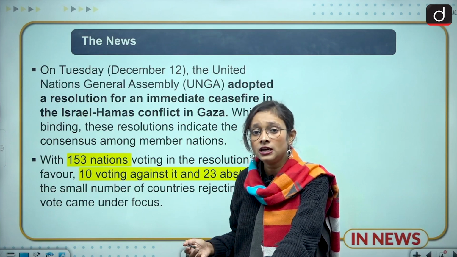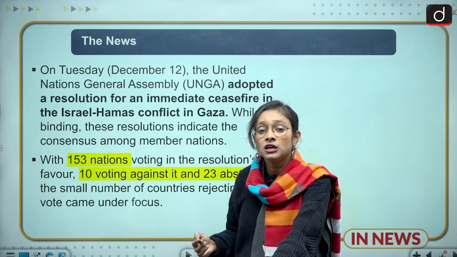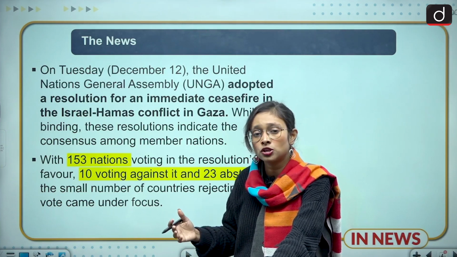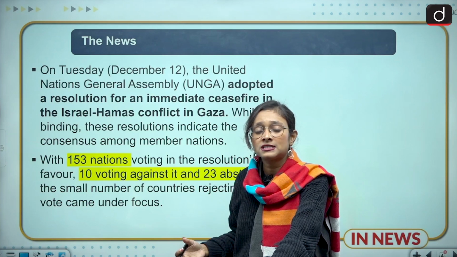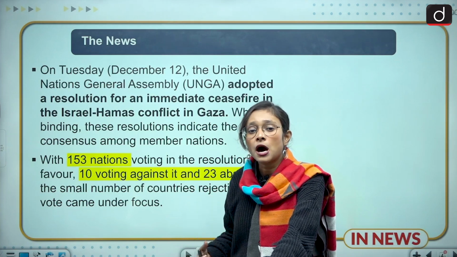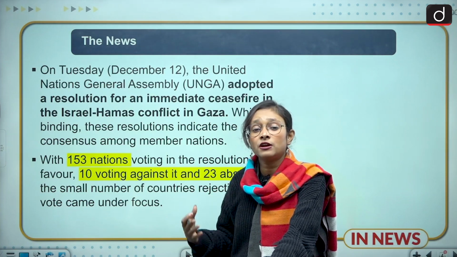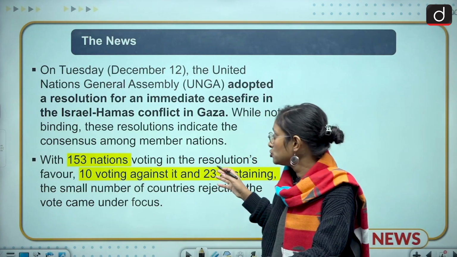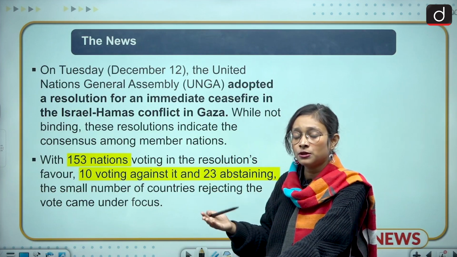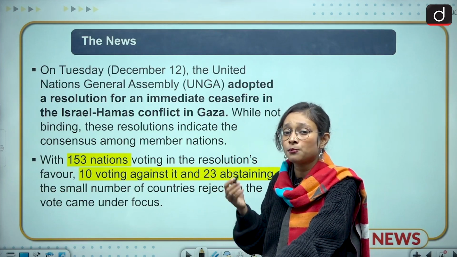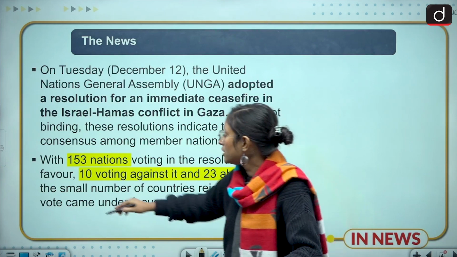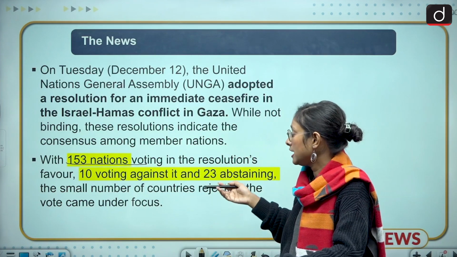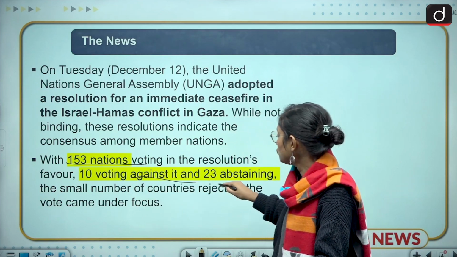On the other hand, the US is also showing itself as a superpower, because so many countries are against this resolution, but by supporting Israel, the US is proving its power that it can veto at any point, and it can also fail any resolution. So this is the news we are going to discuss, and we'll come to how many nations have supported this resolution. 153 nations have supported this UNGA resolution, 10 voted against and 23 abstained.